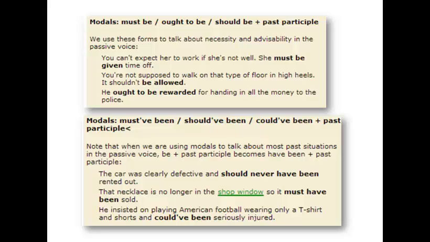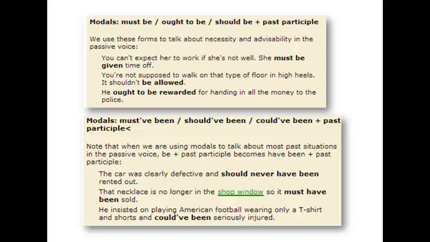The example is: you can't expect her to work if she is not well. She must be given time off. Second example: you are not supposed to walk on that type of floor in high heels. It shouldn't be allowed. And the third example is: he ought to be rewarded for handing in all the money to the police.